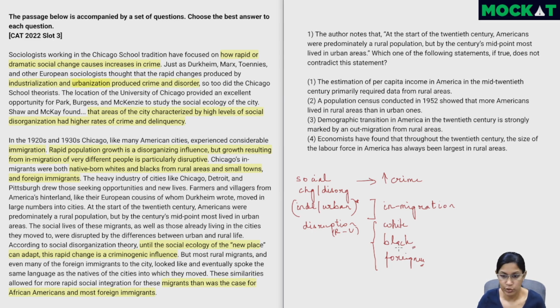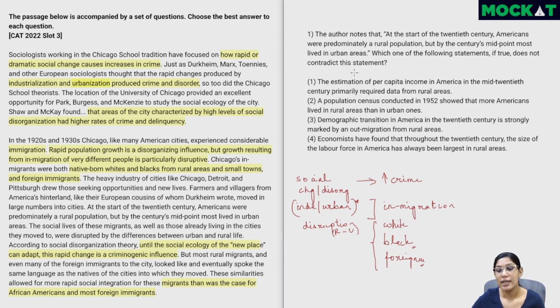I'm just writing black more as a shortcut. Reason being that the white people or the Caucasian people, as well as some of the foreigners, looked like the natives, the original people in Chicago, and they also eventually started speaking like them. So the major disruption was because of the blacks or African Americans and a little bit because of the foreigners. So this is more important.